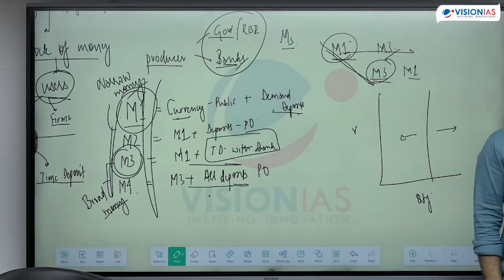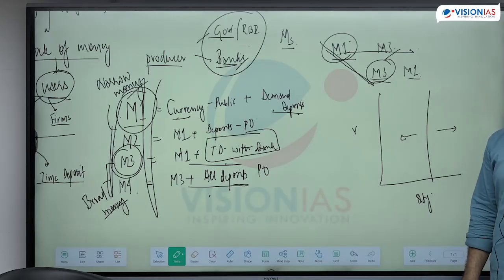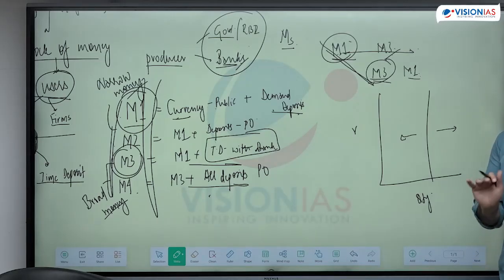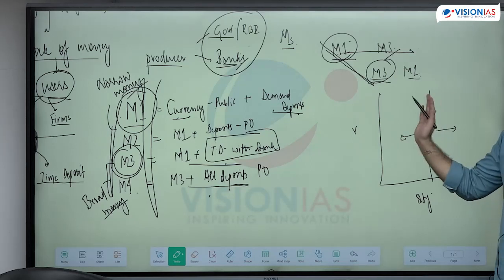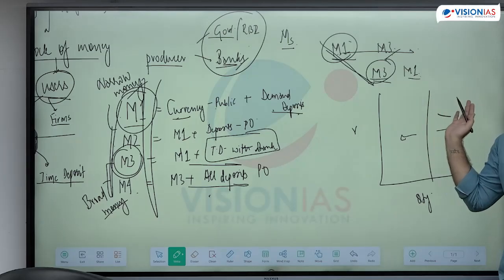This is what money supply is. Is this clear, what is money supply? Money supply is the stock of money at one point of time. Producers will not be counted, because they can alter it. They can create more money or less money. This is what we'll discuss.